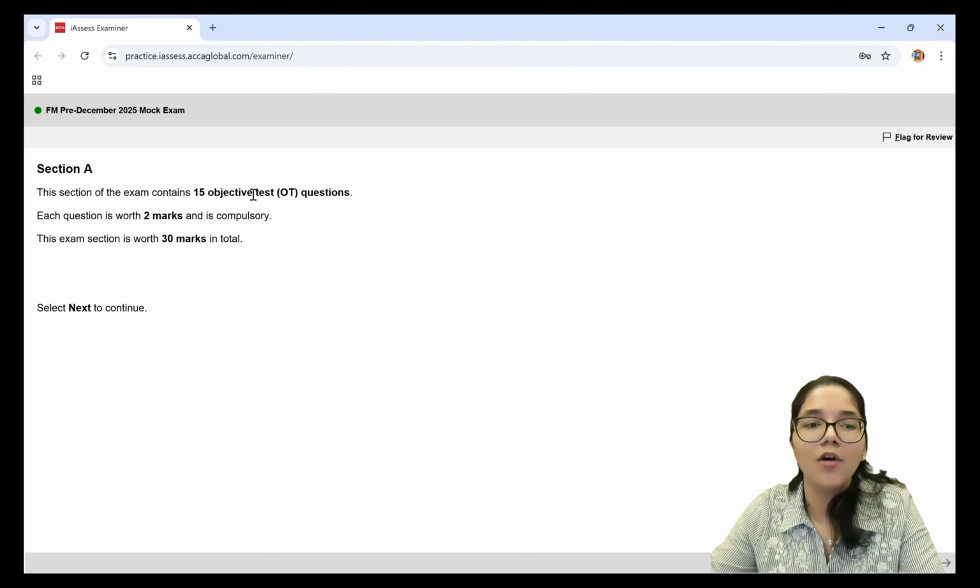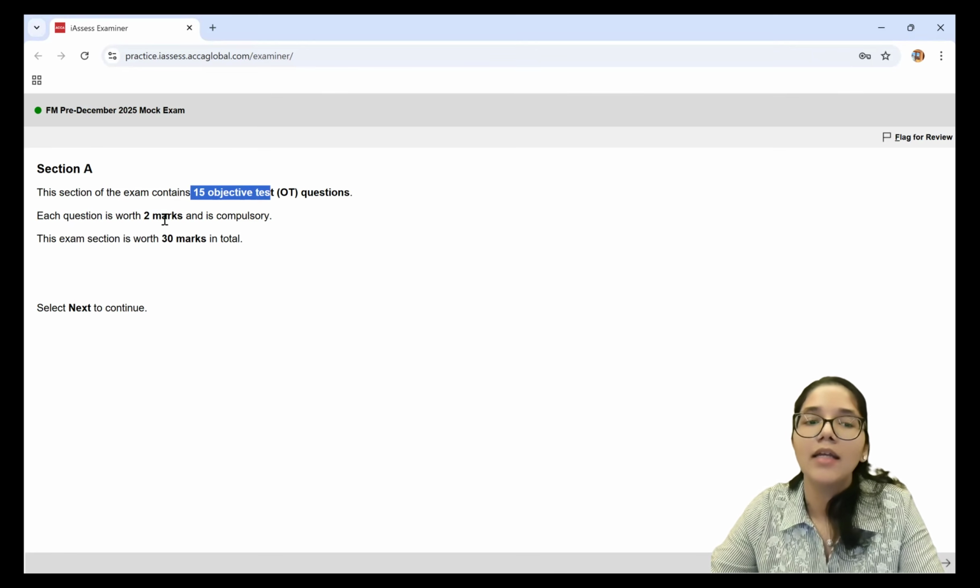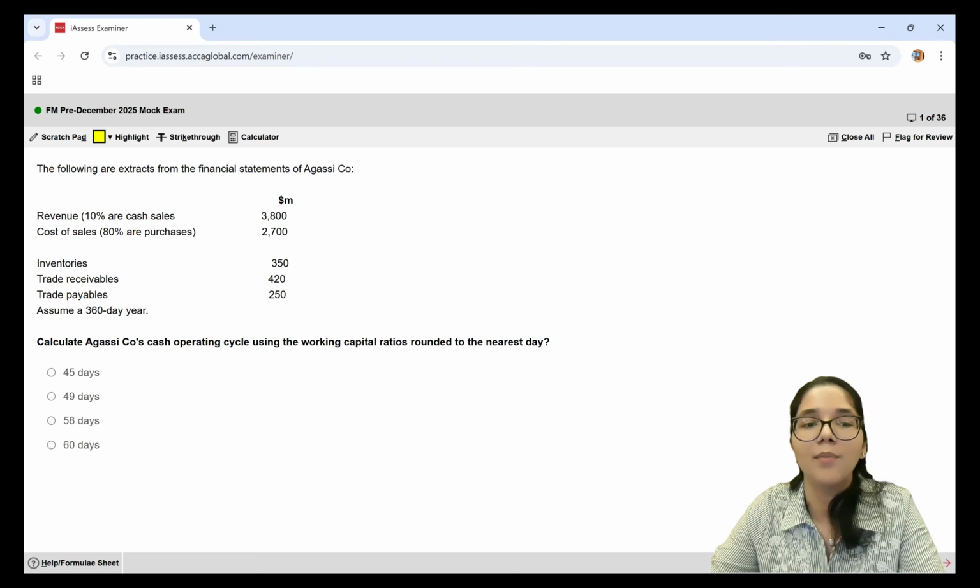So section A, we all know there are going to be 15 objective test questions. Each of them is going to carry 2 marks, with 30 marks in total in section A. So here is the first question in front of you. Calculate a company's cash operating cycle using the working capital ratios, rounded to the nearest day. They are giving me the extracts from the financial statements of a company: revenue, cost of sales, inventory, receivables, payables, and they want me to assume a 360-day year.